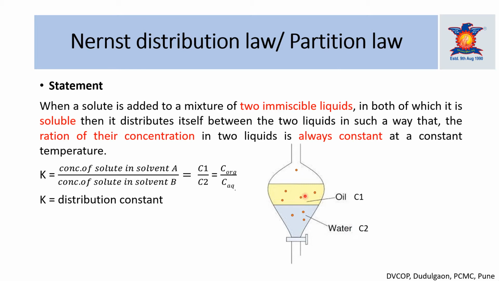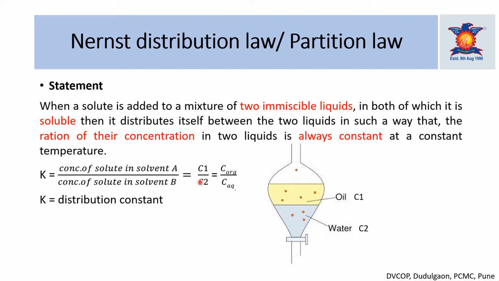Then this solute distributes itself in such a way that the concentration of the solute in oil and the concentration of the solute in water, the ratio of this concentration is always constant at a constant temperature. So suppose the concentration of this solute in oil is C1 and the concentration of this solute in water is C2. Okay, so here you can see that the value of K is equal to the concentration of solute in solvent A, that is the oil, and the concentration of solute in solvent B, that is the water.